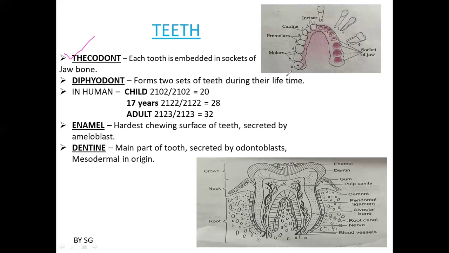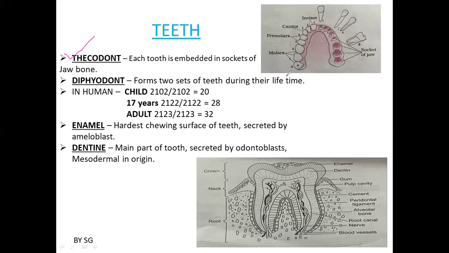Now, if you see this diagram of the teeth: incisors, canines, premolars, and molars. The incisors have a single root and are helpful for cutting the food materials. The second type, canines, also have a single root, and these canines are useful for tearing. Generally canines are well developed in carnivores, which feed on the flesh of animals. So these canines are useful to tear the flesh of animals.